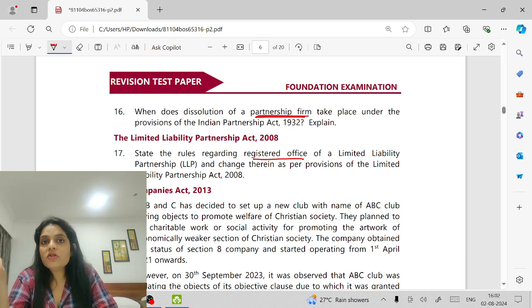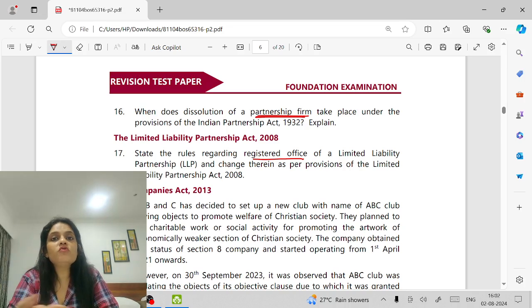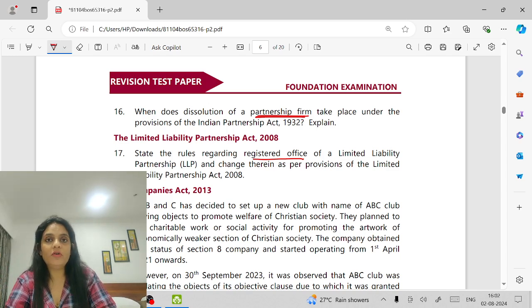A partnership firm can be dissolved without the order of the court, or it can be dissolved with the order of the court. Without the order of the court, it may be by agreement where all the partners mutually decide to dissolve the firm. It can be on the happening of certain contingencies. For example, the firm was formed for a purpose, and the purpose is over. The firm was formed for a time, and the time is over. A partner is dead, a partner is insolvent, except when all are dead, except when all are insolvent. By notice, it is a partnership at will, and any partner can give a notice and dissolve the firm or retire from the firm.